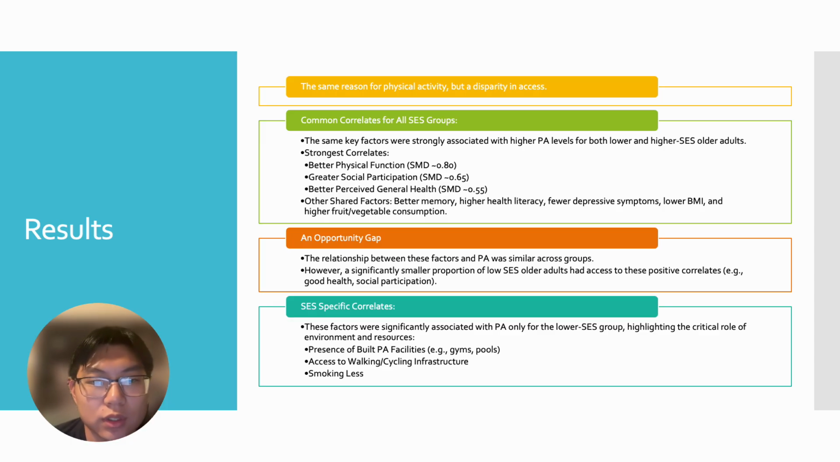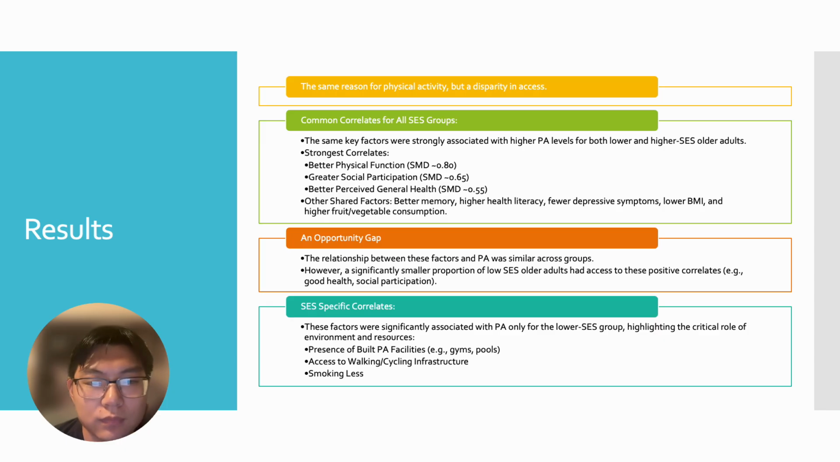Some common correlates from all the socioeconomic status groups: the same key factors were strongly associated with higher PA levels for both lower and higher groups. These include better physical function, greater social participation, that's like going in groups and being around people who also like it, and better perceived general health. These are all strong correlates. Some other shared factors are better memory, higher health literacy, fewer depressive symptoms, lower BMI, and higher fruit and vegetable consumption.